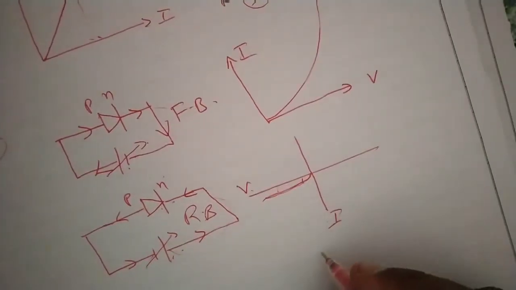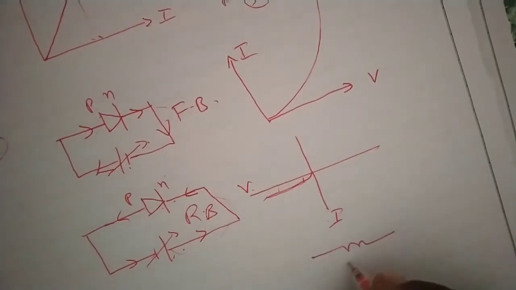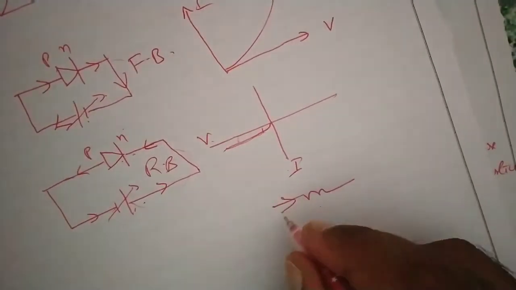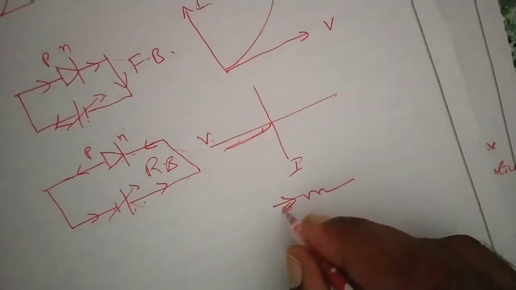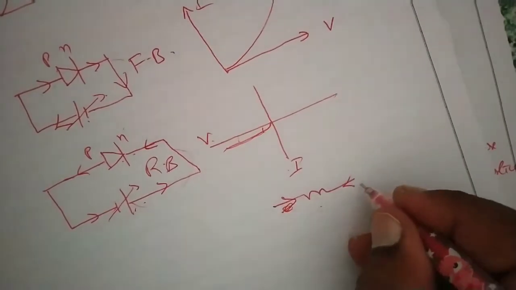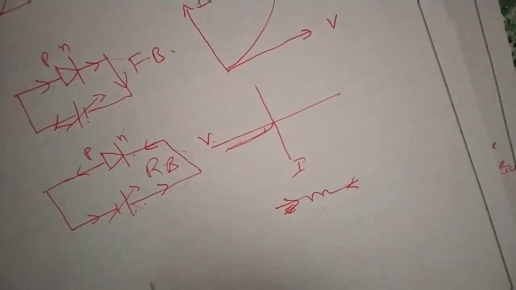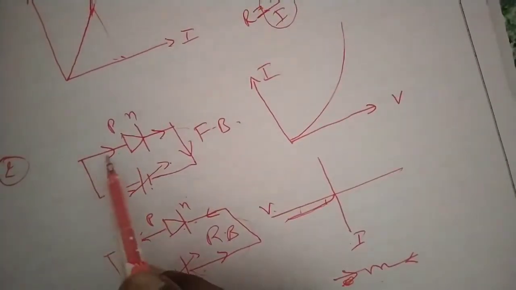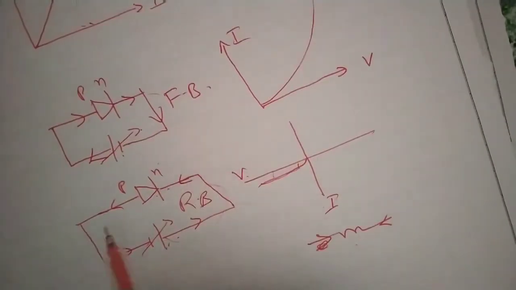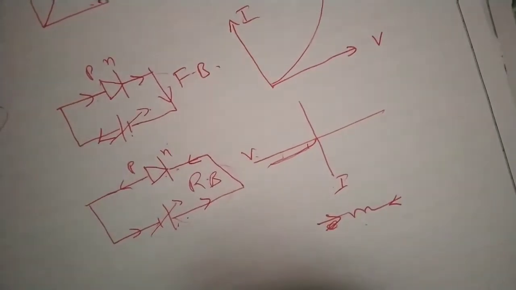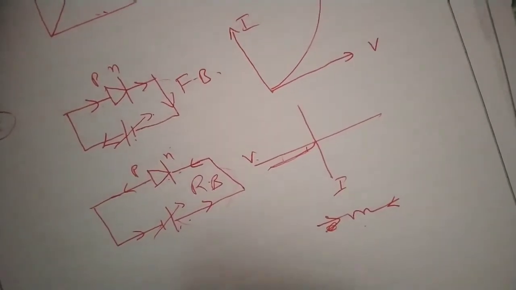But normally, in an ohmic element, what happens? Take a resistor as an ohmic element. If you connect a battery like this, current will flow like this also. It should allow current in both directions, depending on how we are applying the battery. But here the diode is allowing current from P to N only; from N to P, the current is minute and ignorable, it is not conducting almost at all. So this is one limitation where Ohm's law is not valid.